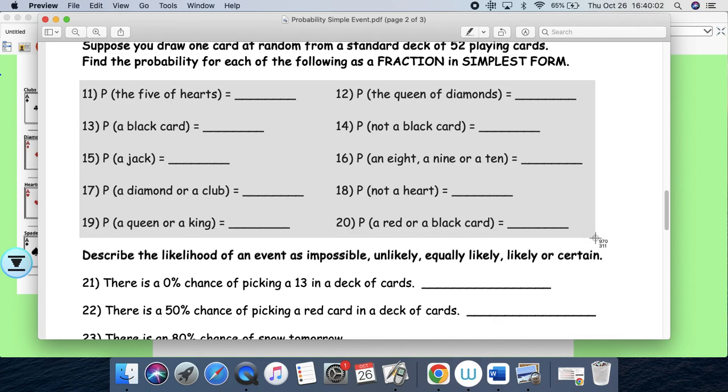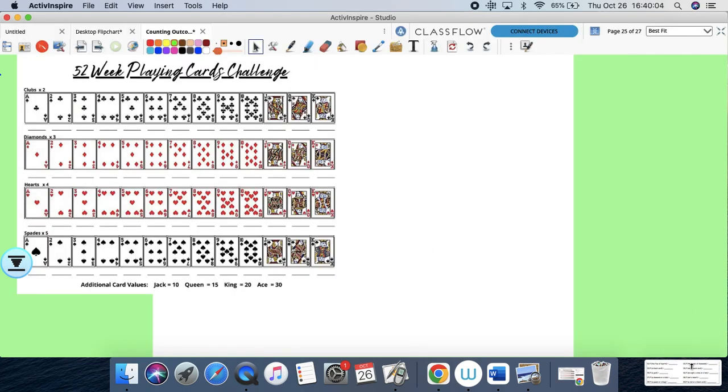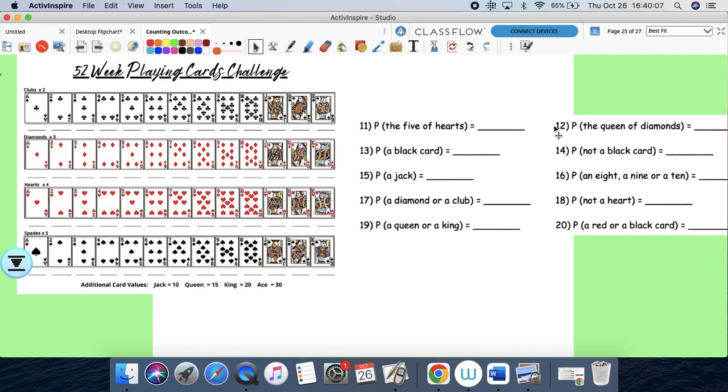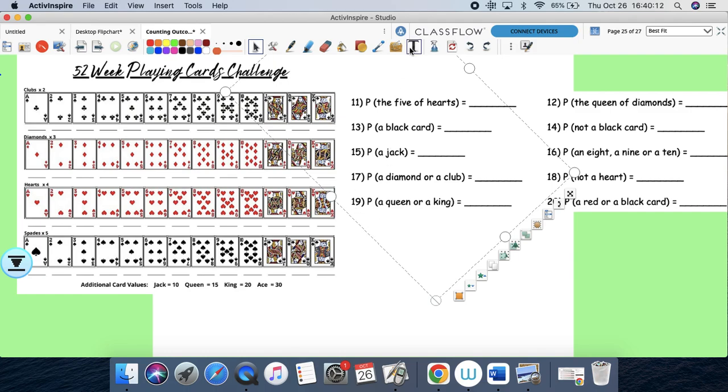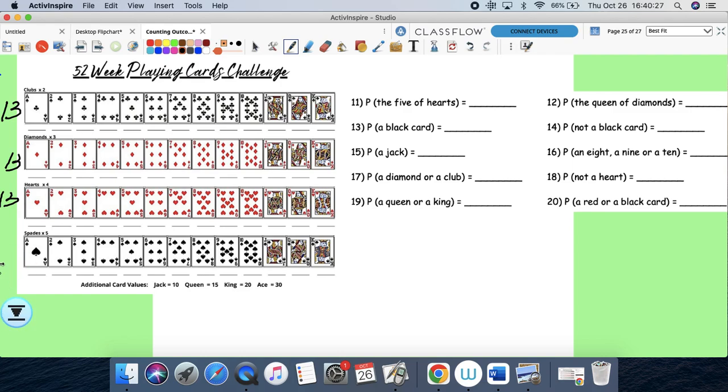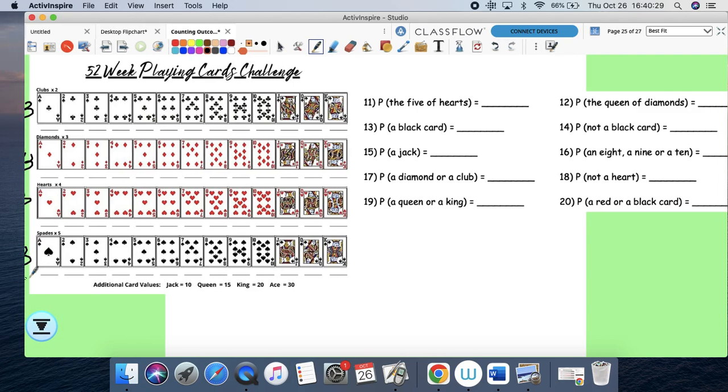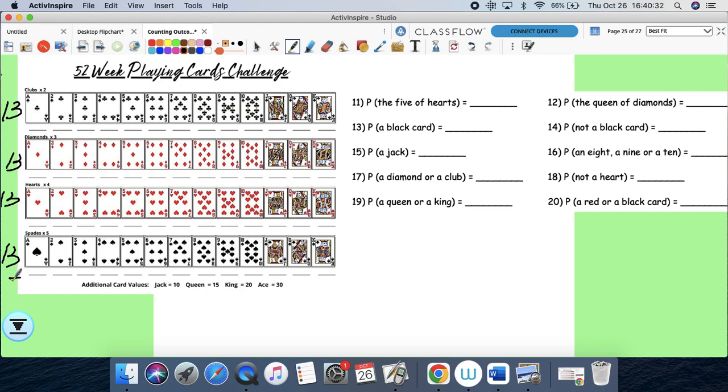So I know some of you may have never played with a deck of cards. With a deck of cards, what you need to know is that there is, first of all, 1, 2, 3, 4, 5, 6, 7, 8, 9, 10, Jack, Queen, King. So there's 13 cards here, 13 here, 13 here, and 13 here. So the total altogether is 52: 13 plus 13 plus 13 plus 13. So there's 52 in total.